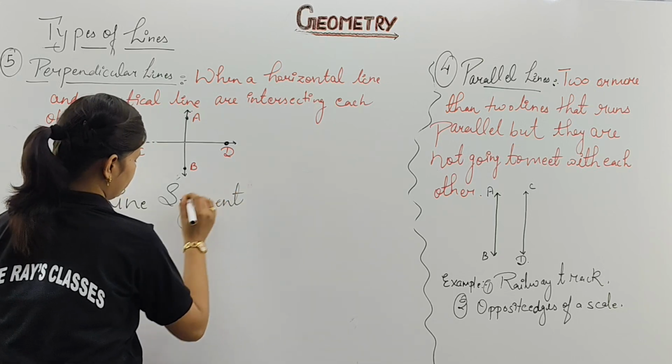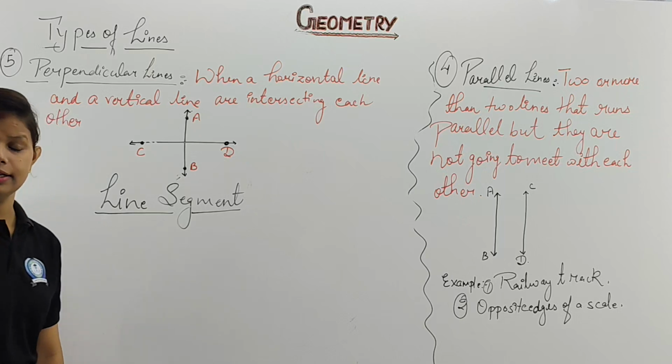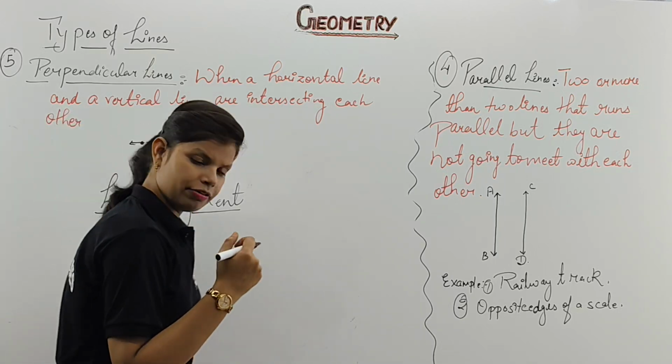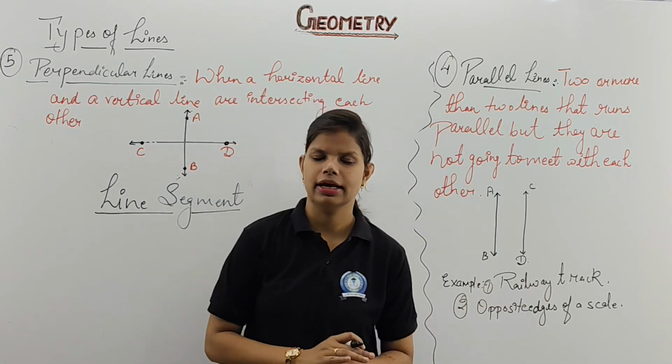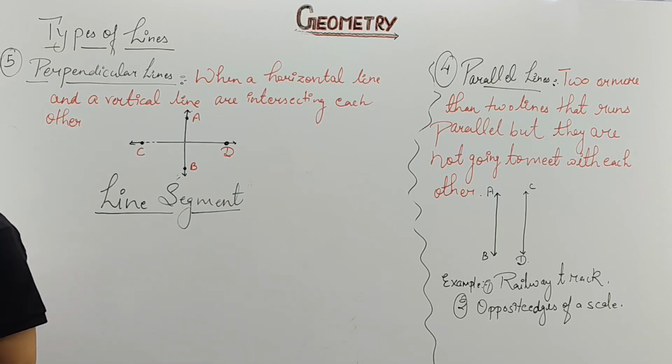Here you have to tackle the difference. Line means it goes on infinitely, with no ending or beginning point. Its definition is that it can extend from both sides. But a line segment is totally opposite. It is a straight path between 2 points.